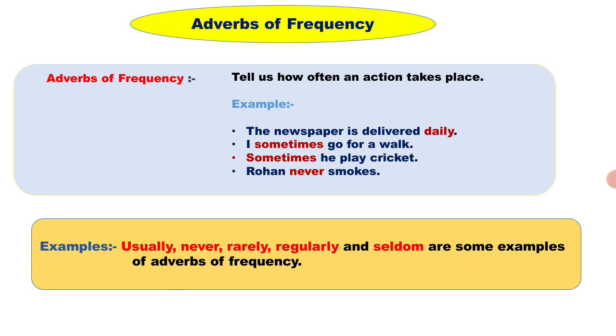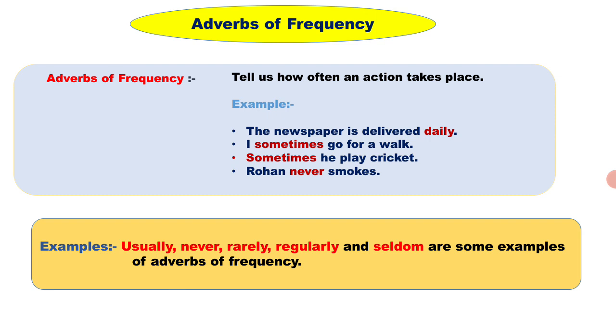I sometimes go for a walk. Sometimes again tells us adverbs of frequency. Sometimes he plays cricket. Again in the sentence sometimes is an adverb of frequency. Frequency means how many times, there is no exact number, but it tells us how often.